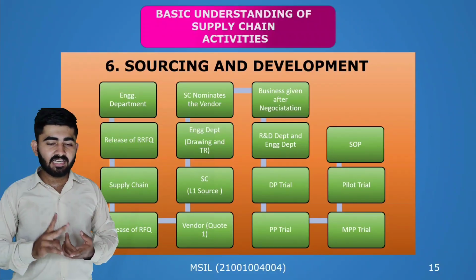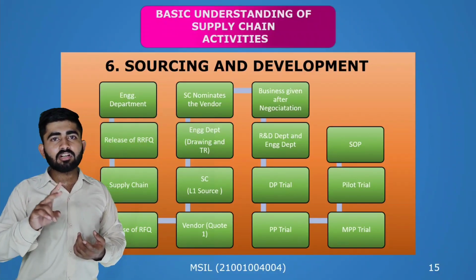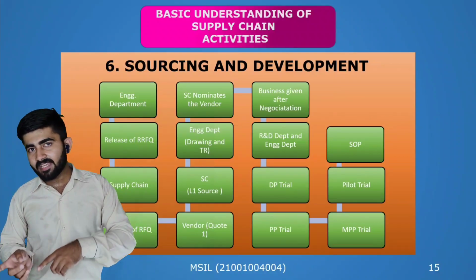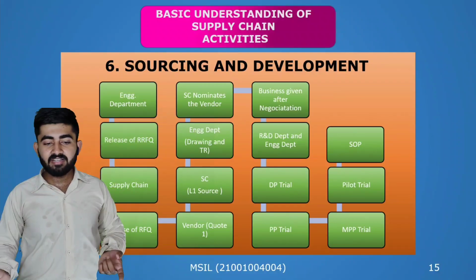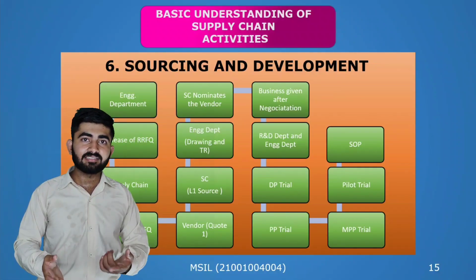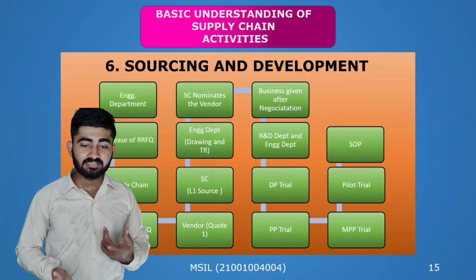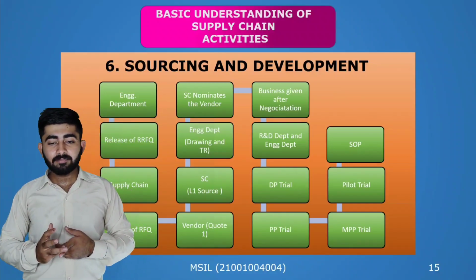Engineering department releases RRFQ. RRFQ means request for quotation. Then it goes to supply chain. Supply chain department releases RFQ in the name of the vendors, in which vendors fill in their nomination that they are eligible for making this part. Then supply chain nominates the vendor.